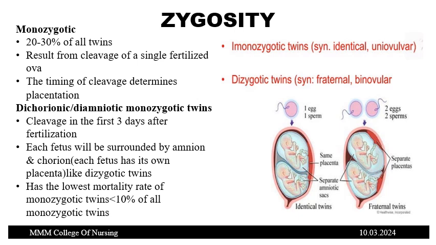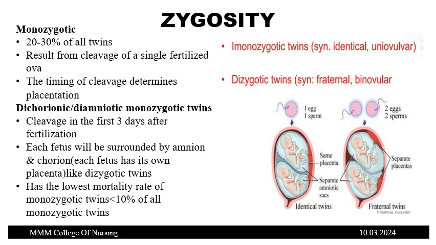So dichorionic diamniotic monozygotic twins are there. It means even if the sperm and egg are fertilized, there is only one sperm and one egg, and the cleavage is formed and the twins are formed. These fetuses can have two coverings around them. Each fetus can have a separate amnion and chorion, but this can occur only if the cleavage occurs in the first 3 days. If the cleavage occurs after 4 days, the chorion and amnion will not be separate for each fetus, as you see in the picture.